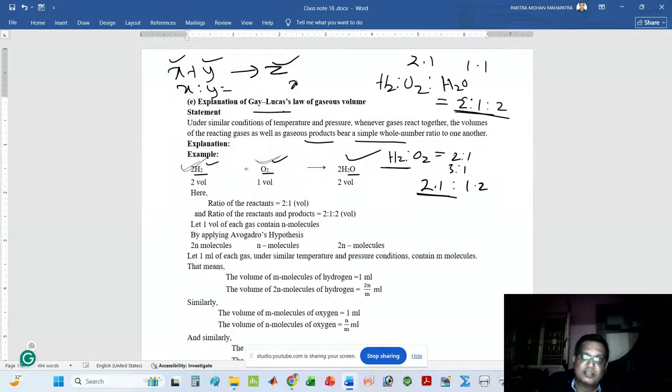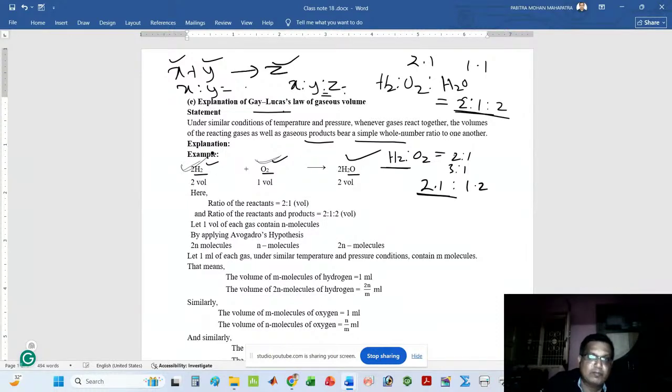Also, the ratio of X, Y, and Z is a whole number ratio. The ratio of reactant and product also cannot be a fraction. Let me explain it clearly.